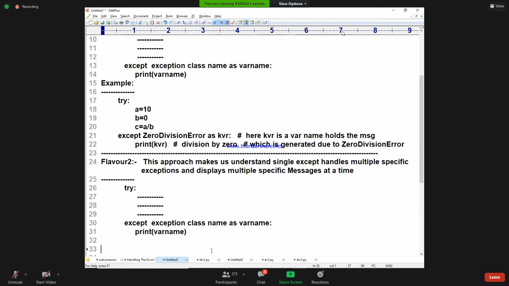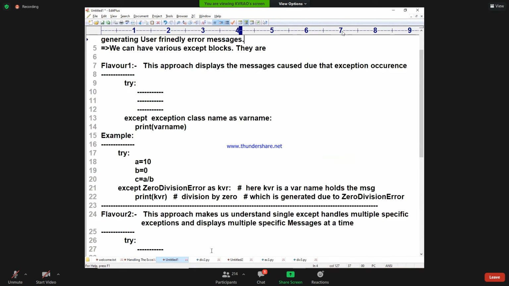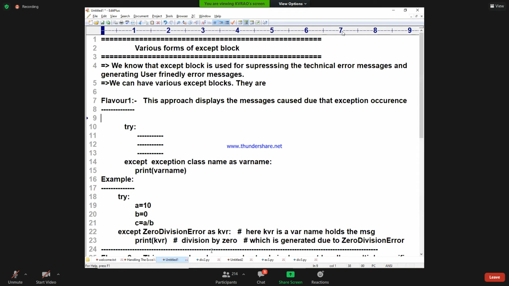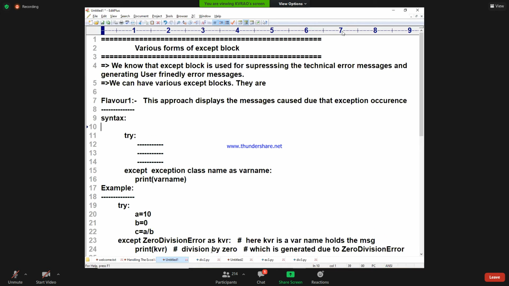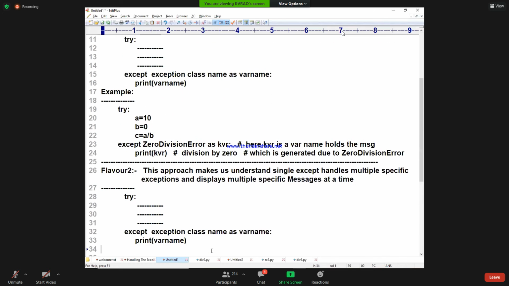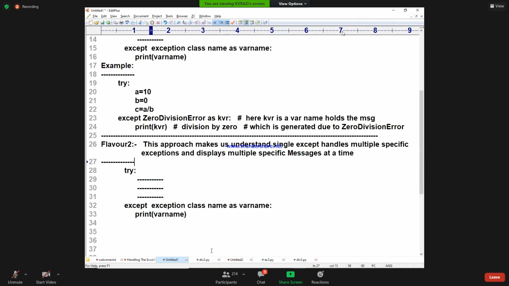Try syntax. I am writing, ma. This is called a syntax. If I don't tell this syntax, you will get it tomorrow in the companies, in the project point of view. At that time you should not get trouble.